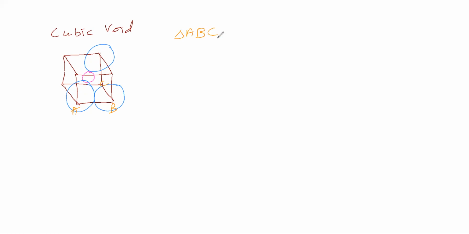In the triangle ABC we can take AC square is equal to AB square plus BC square. Okay. Now AC square we will write as it is. AB we will write 2 times the radius of anion. BC we will write 2 times the radius of anion. AC means A is the corner, C is the corner.